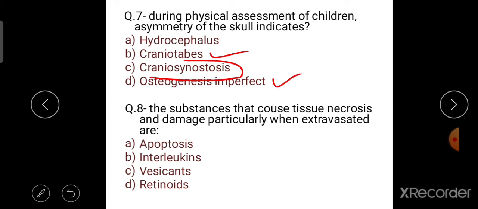Osteogenesis imperfecta is a genetic disorder that affects the bones. Hydrocephalus is a condition in which there is an accumulation of cerebrospinal fluid in the brain. So here the right answer is craniosynostosis. In craniosynostosis, asymmetry of the skull of a child can be seen during physical assessment.